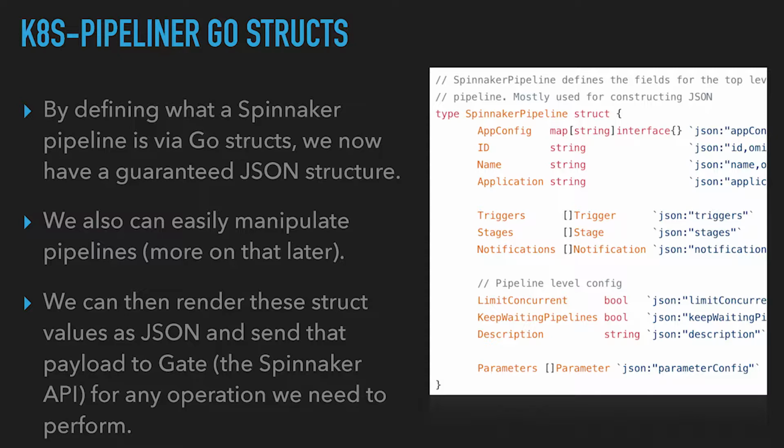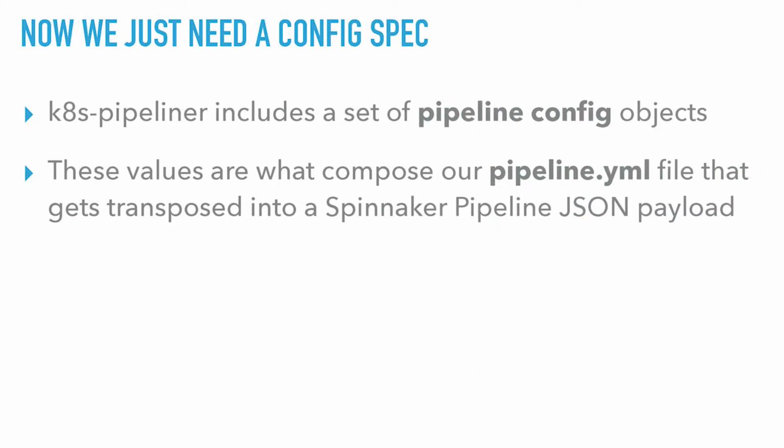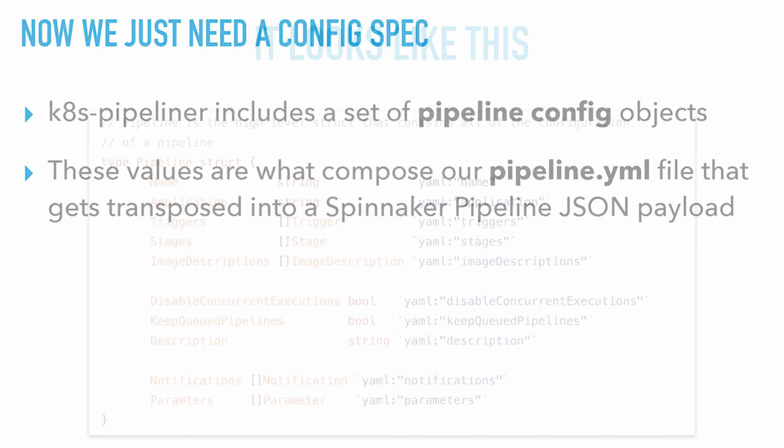So now that we can represent what a pipeline is to Spinnaker, we need to create something that represents a pipeline to Namely. So we need a pipeline config kind of definition. So we had to make this up ourselves. So it does include a set of pipeline config objects. And these values are what compose a pipeline.yaml file. And this is what we use at Namely for every single project. You actually define your flow for your pipeline in this YAML file. So it looks like this.